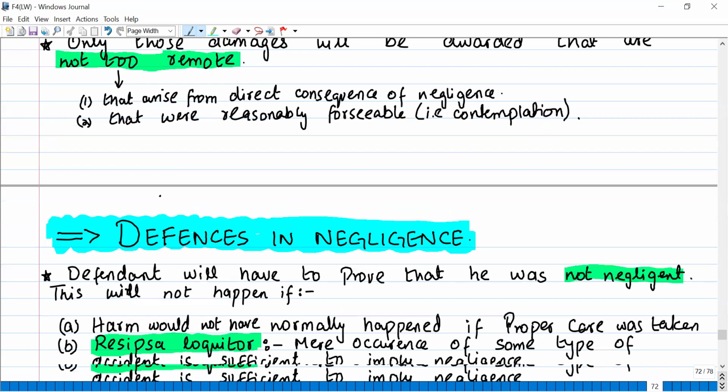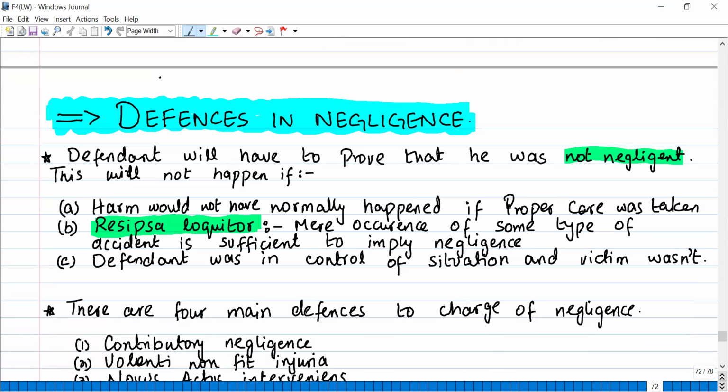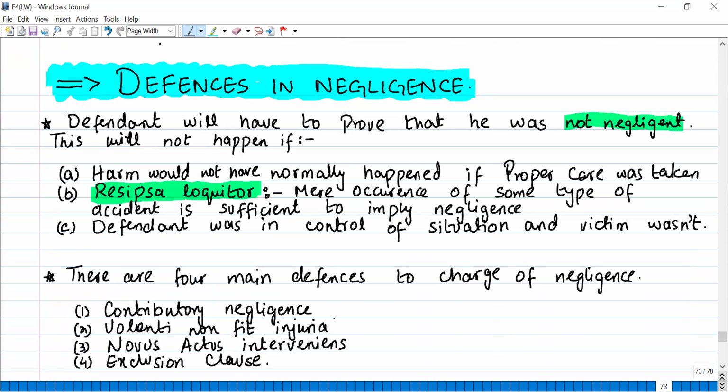Okay. Defenses in negligence. Now, what defenses can the defendant put up in the case of negligence to save himself? Okay. Now, what are the defenses? The defendant will have to prove that he was not negligent. This will not happen in these three situations, where it will be difficult for the negligent party or the defendant to prove that he was not negligent.